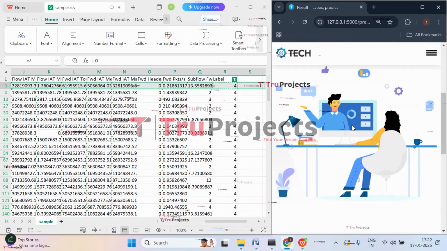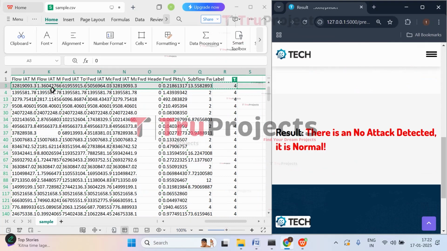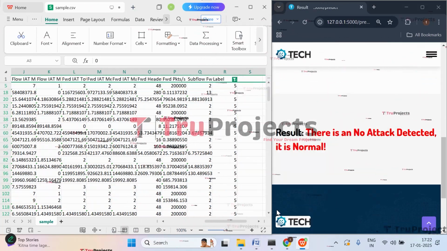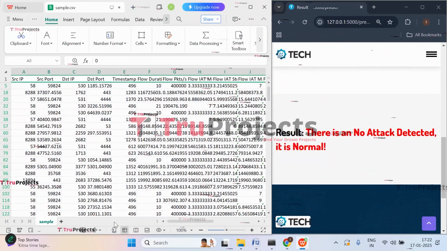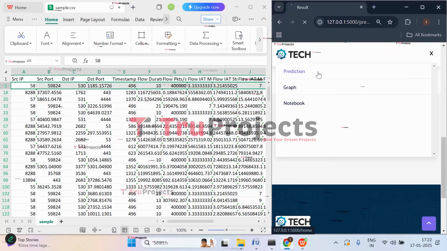So here we got the prediction that there is no attack detected. It is normal. So here in this case, attack is not there. There is no attack. It is normal. Now let's check with the last class, that is class 5. Let's apply filter to that. So these are the test cases that we're supposed to enter. Click on prediction.